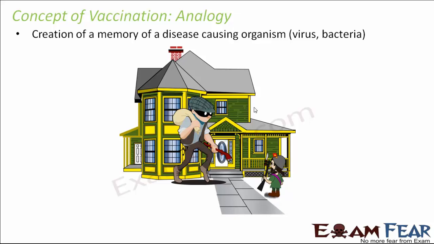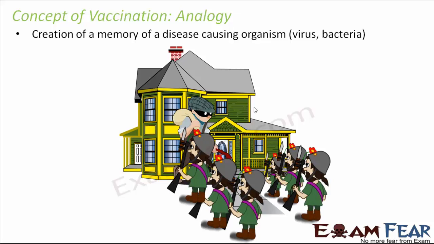But this time, the thief has come without much preparation. He has just come thinking, there is just one security guard, so let me try my luck. Now the security guard gets to know that this house is very prone to attack by thieves. So what does he do? He increases his power. He increases his immunity.